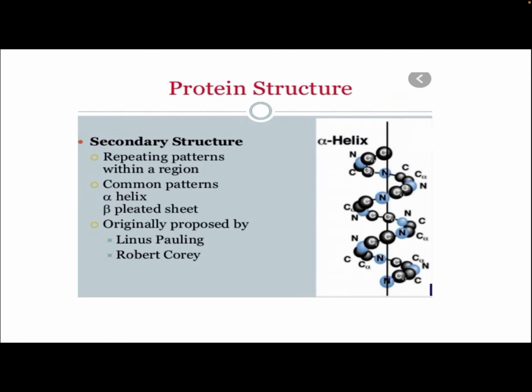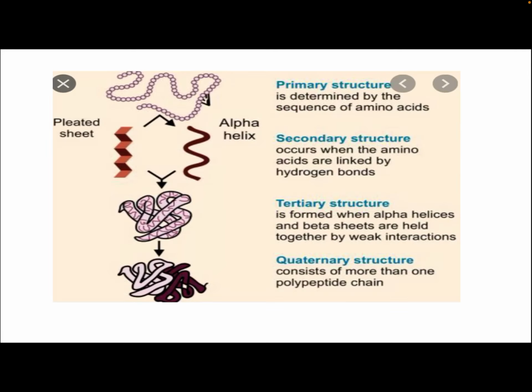In the secondary structure of protein, we see repeating patterns within a region. The common patterns are the alpha helix and the beta pleated sheet. These scientists originally proposed this secondary structure of protein. It is in the form of a spring-like alpha helix, and this is the structure of secondary protein.